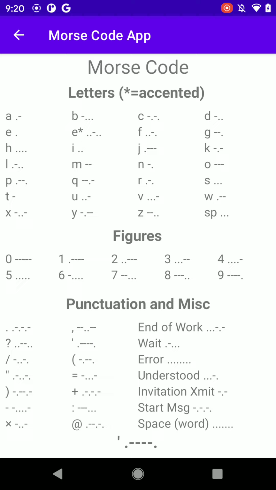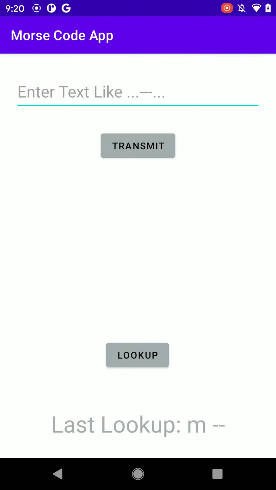Unfortunately, I was not able to have it display the information when you return to the previous screen.